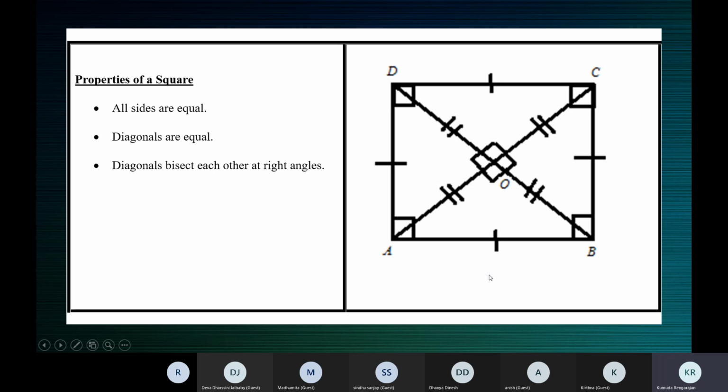When they say adjacent sides are equal, that means all the sides are equal. You can say two things: adjacent sides unequal, adjacent sides equal. When adjacent sides are unequal, that's the same as saying opposite sides are equal. When they say adjacent sides are equal, it's the same as saying all the sides are equal.